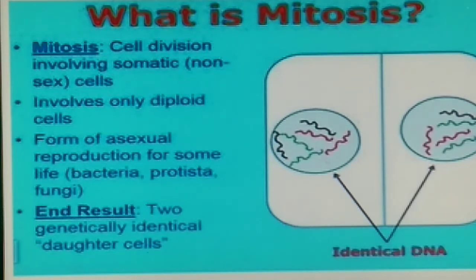Exactly what happens in mitosis is that one cell divides into two daughter cells, and each daughter cell contains DNA identical to the parent. This mitosis always occurs only in the somatic cells, not in the sex cells. The end product of mitosis is the formation of two daughter cells.